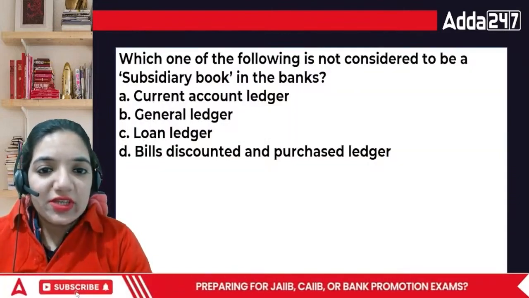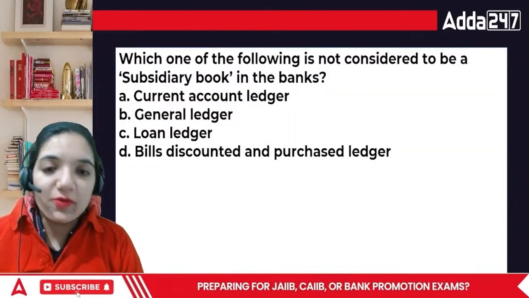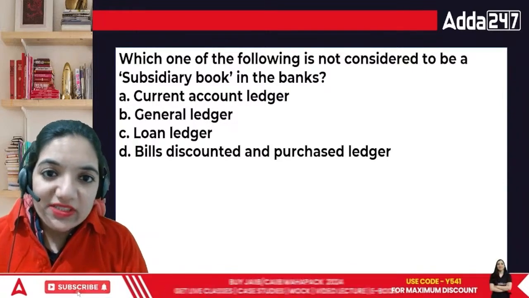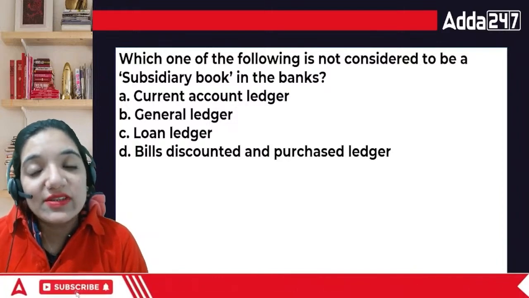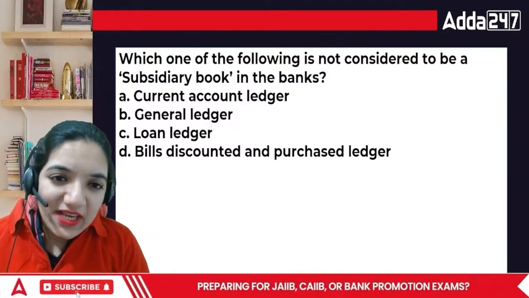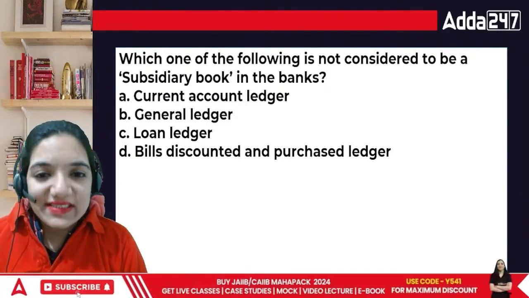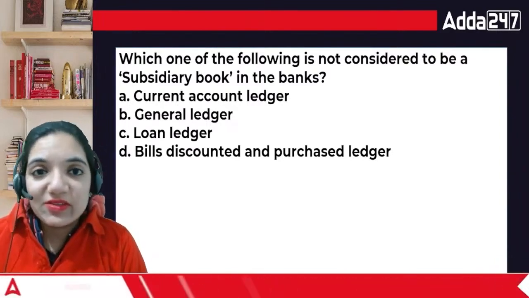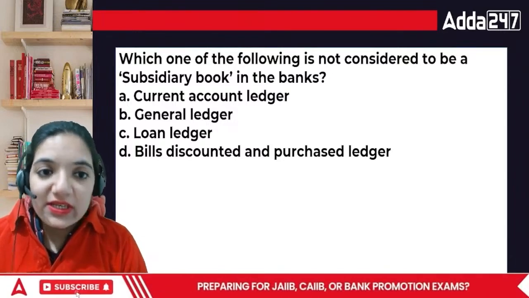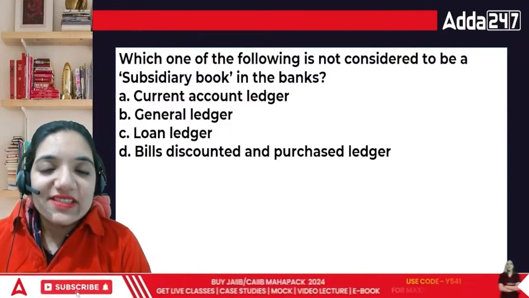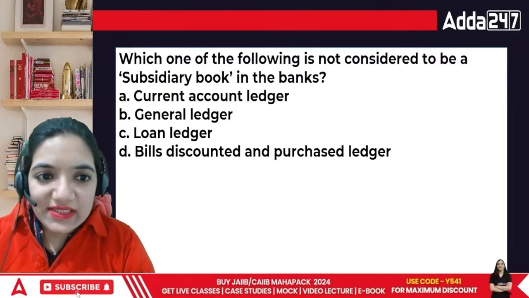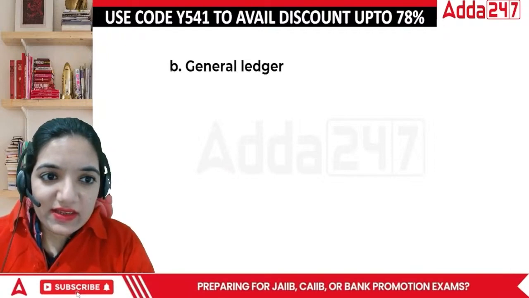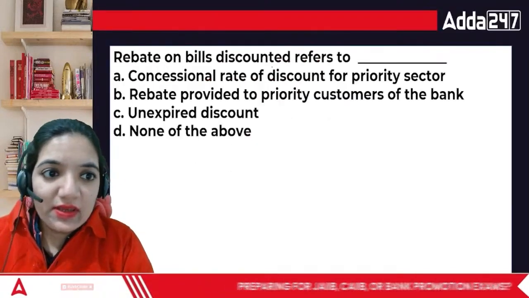Here comes the first question today. Which one of the following is not considered to be subsidiary books in the banks? Current account ledger, general ledger, loan ledger, and bills discounted and purchase ledger. This is not a subsidiary book. Matlab, this is one of the main books to be kept. So, which book is it? The correct answer is general ledger. ठीक है? Now the correct answer is general ledger.